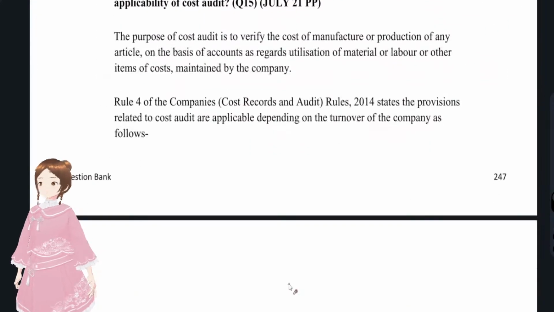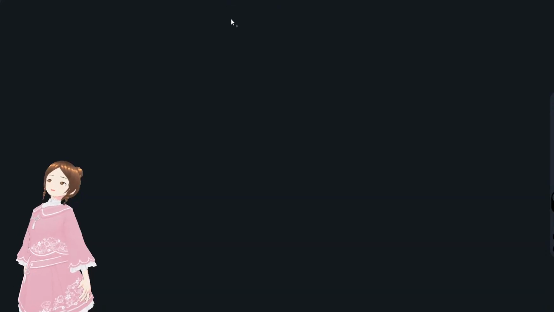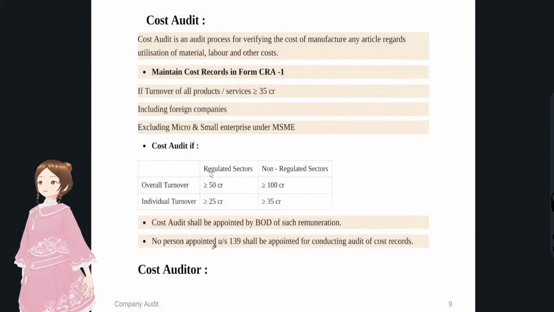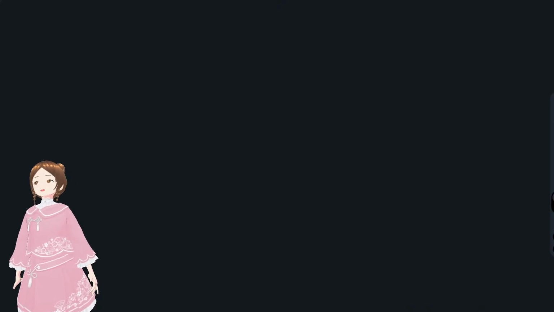We know that. The same thing: regulated sectors and non-regulated sectors and cost records, all the limits have been given. 50 cr, 25 cr, 100 cr, 35 cr. I have given it in a tabular format, they have just given it in a descriptive format. You could present it either way as you wish.